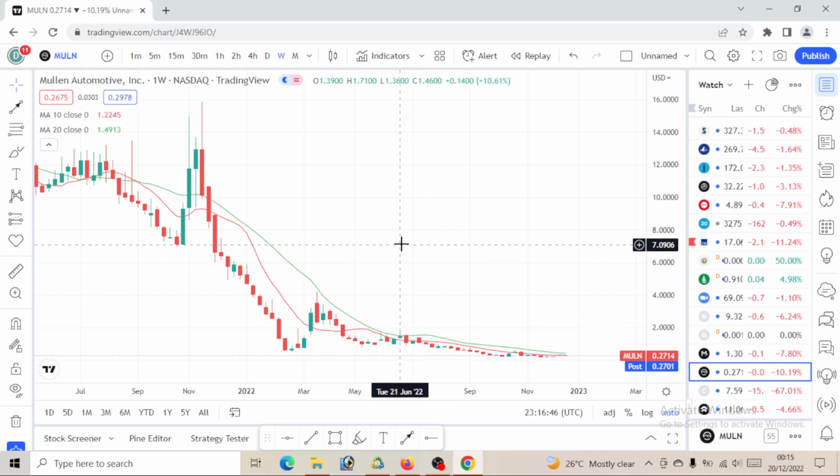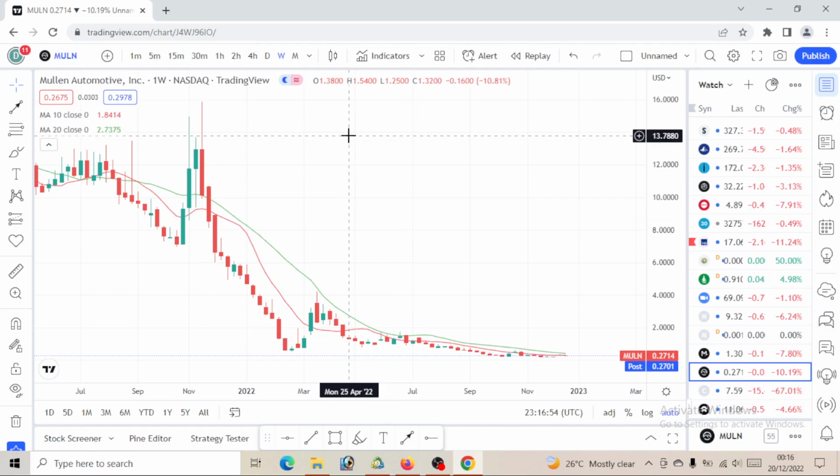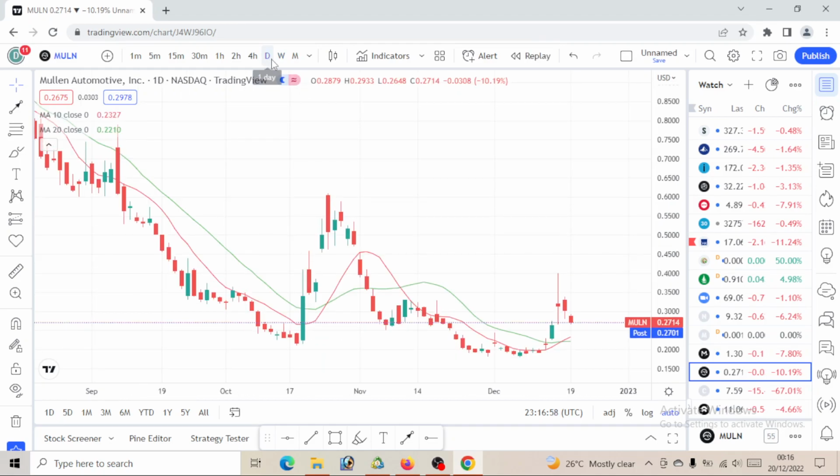As long as this price is still trading below our 10 and 20 period moving average, then clearly this is still a bearish move and we should go ahead to sell on this movement. Now that will take us to the daily time frame, because we want to know where this price will be moving for the next day. If you take a look at your stocks, be it your Nasdaq 100, S&P 500, or Dow Jones, majority of stocks, even individual stocks, are dropping, they are on a bearish move. Same thing with this MULLEN Automotive, it is also giving us a bearish move.